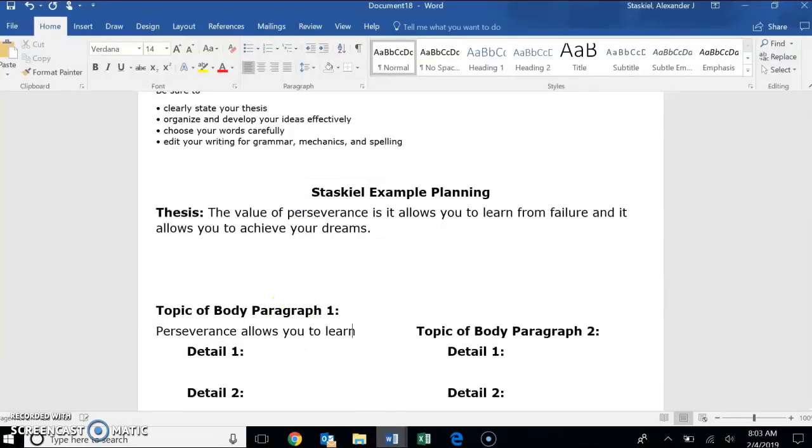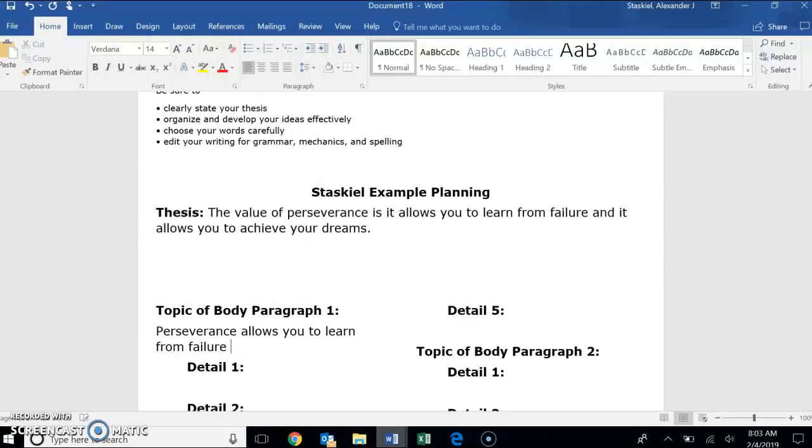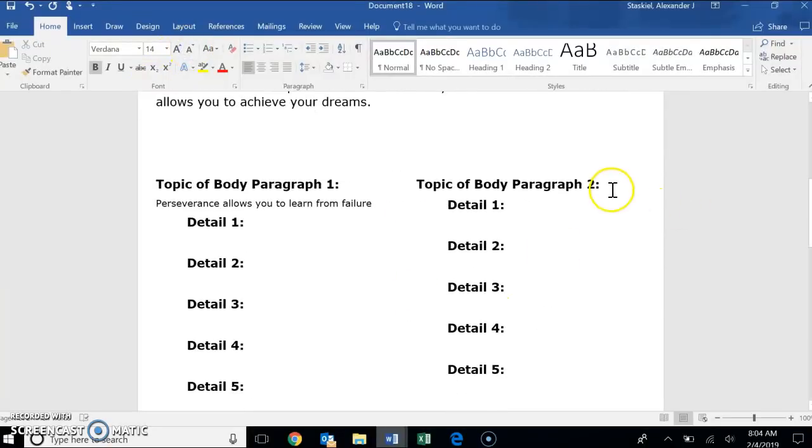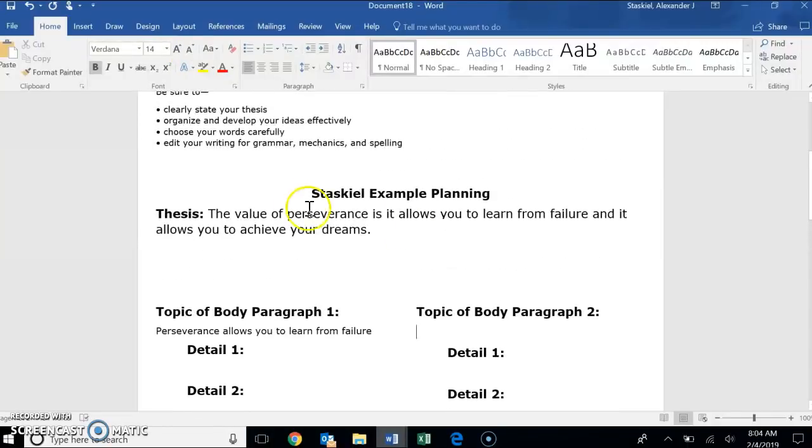Allows you to learn from failure, and make this a little bit smaller just so it all fits. Topic of body paragraph two allows you to achieve your dreams.